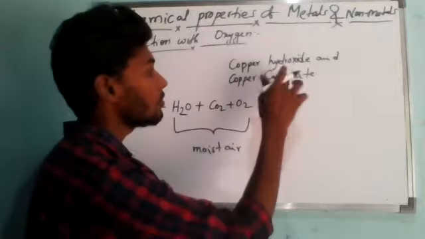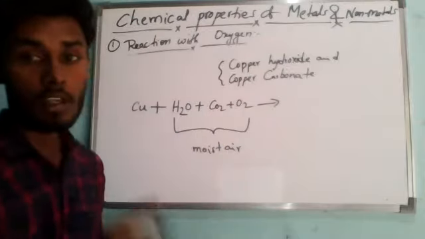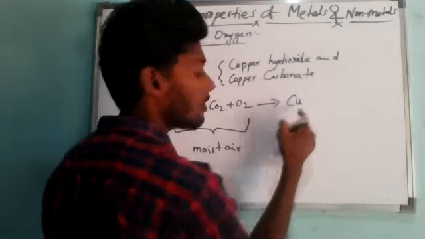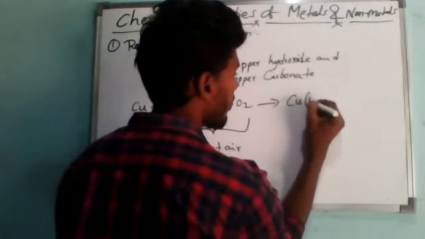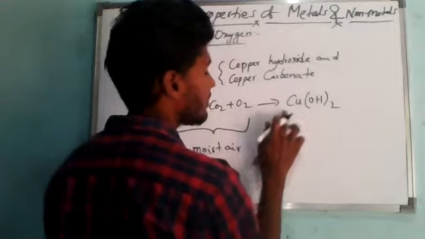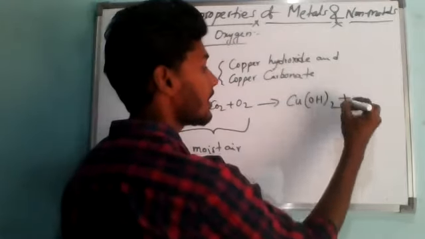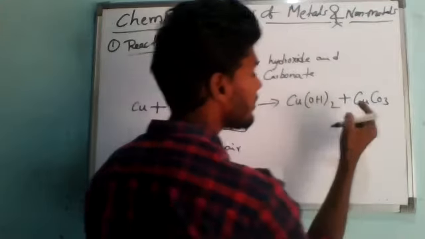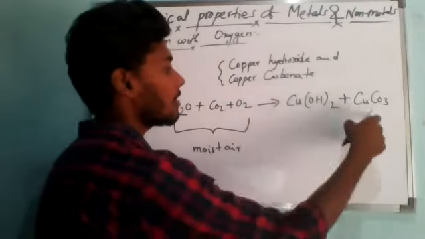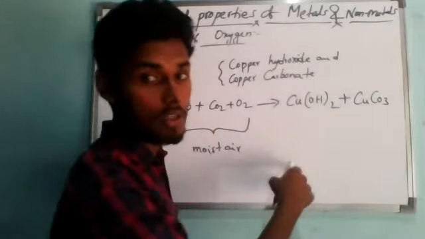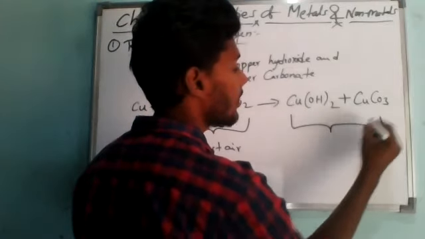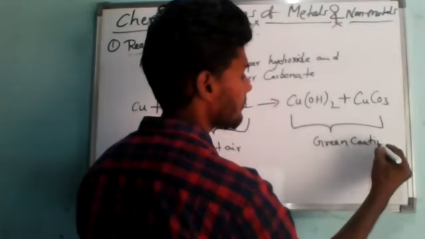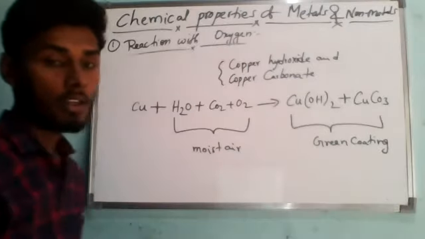It forms a mixture of a green colored substance, a green coating. It contains two substances: copper hydroxide, which we write as Cu(OH)2, plus copper carbonate, whose formula is CuCO3. These are called chemical formulas. If you want, you can note them down. Both together, this mixture, is called the green coating.